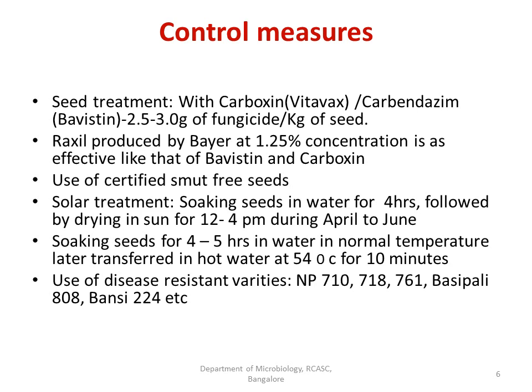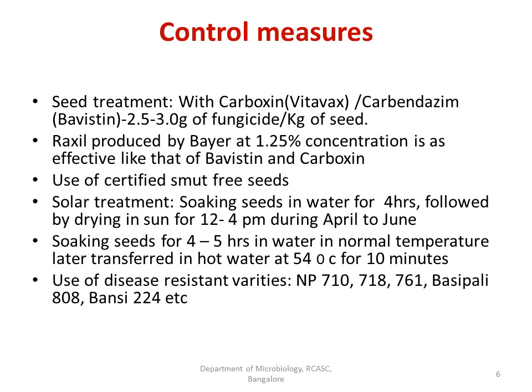Use of certified smut-free seed. This is the best method of controlling this disease. Use of certified smut-free seeds. And also the farmers can go for solar treatment, that is, soaking the seed in water for 4 hours followed by drying in the sun from 12 to 4 p.m. during April to June. That is the summer season. In that season, the temperature will also be very high.